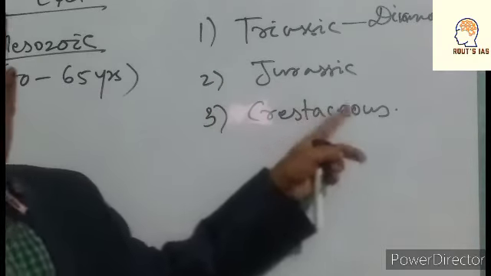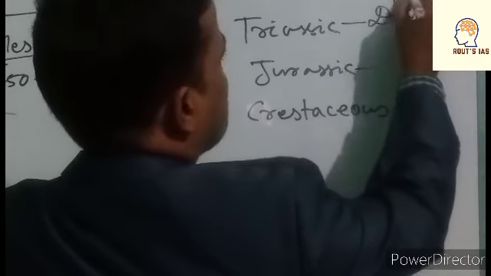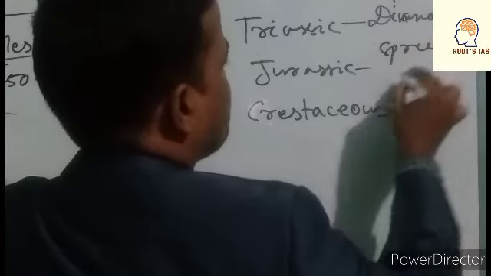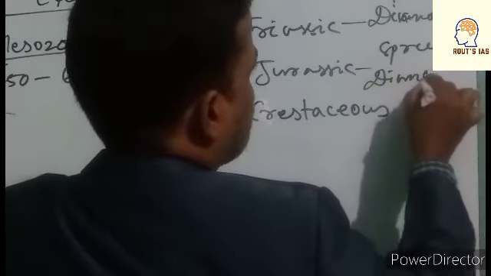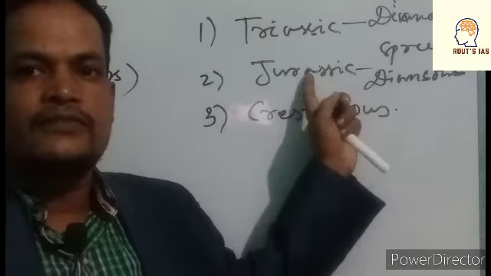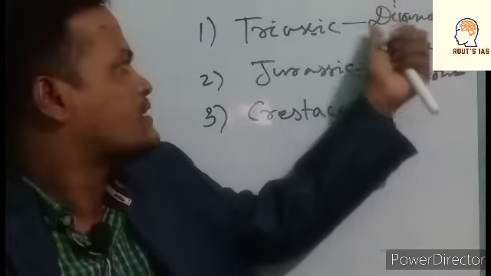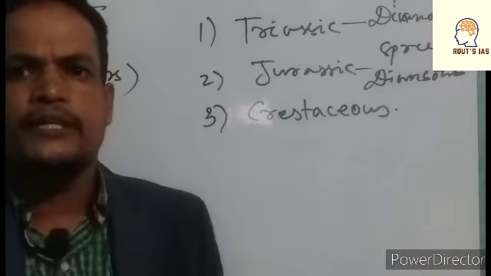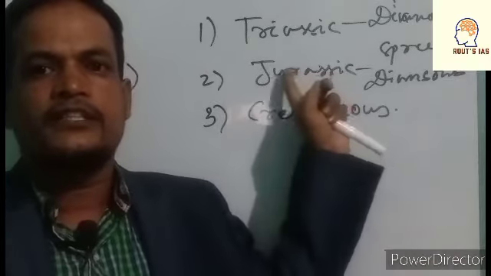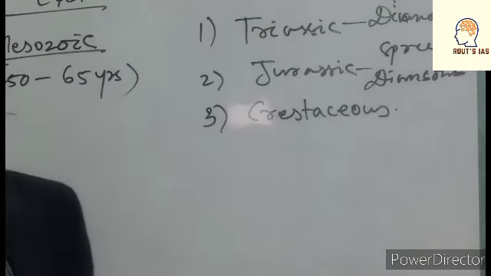Next, Jurassic. Primitive dinosaurs appeared in the Triassic period, but the spread of dinosaurs started in the Jurassic period. The actual age of dinosaurs is Jurassic. That is the age of Jurassic. It's called the age of dinosaurs. Is it right? Next, the Cretaceous.